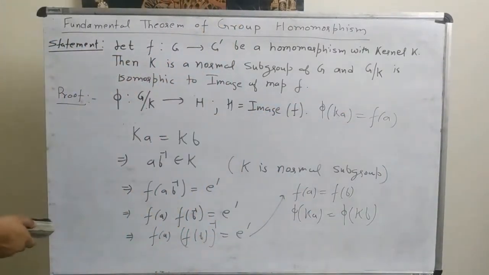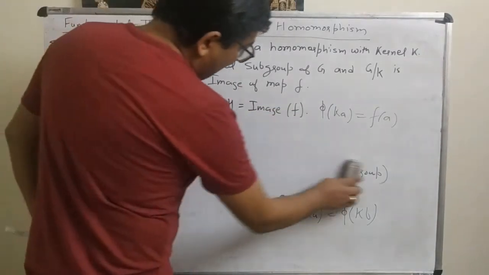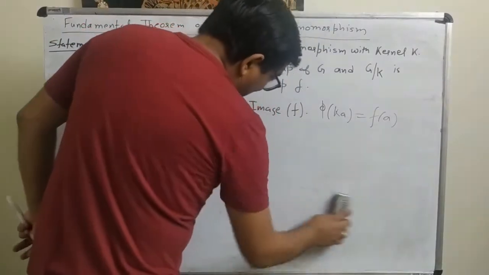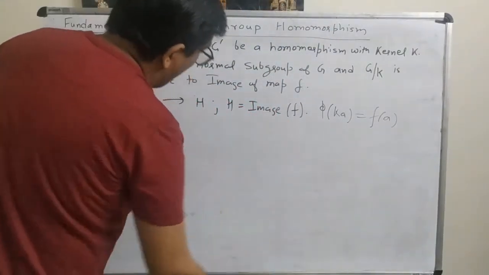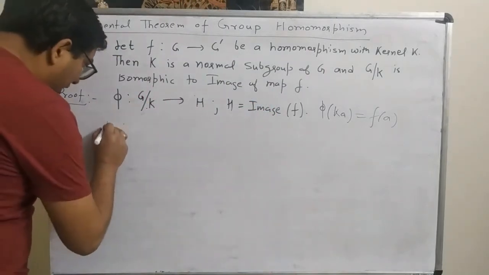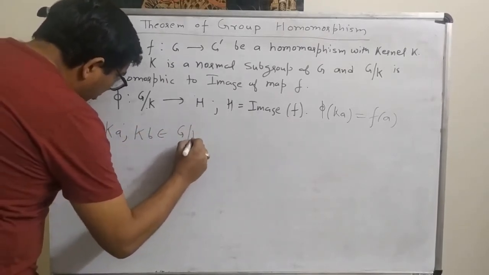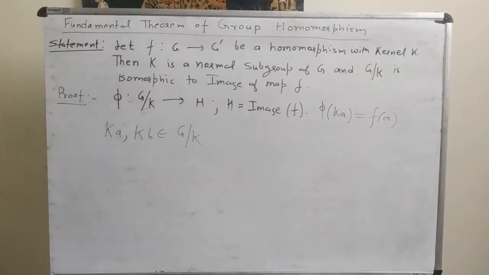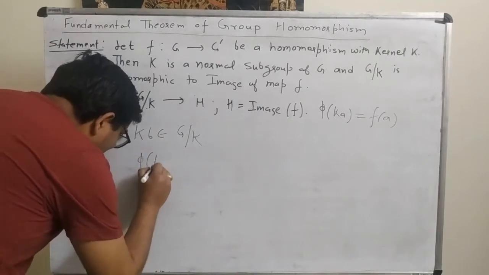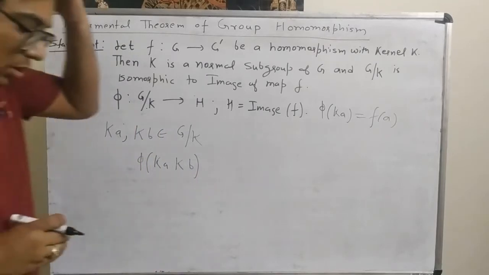Now the second thing we want to prove is that this phi is a homomorphism. And then we prove that this phi is 1-1 as well as onto. To prove that this is a homomorphism, what will we do? We will take two elements. Let's suppose Ka and Kb belong to G by K. Now let us take phi of Ka and Kb.